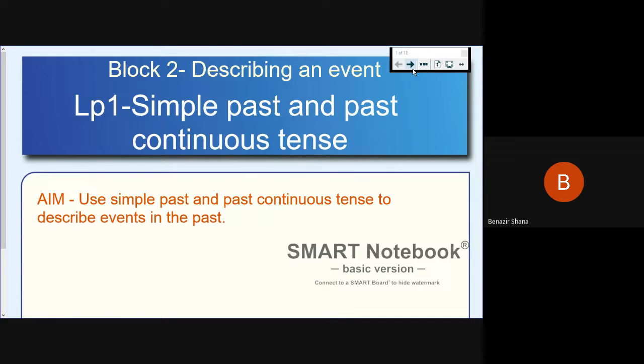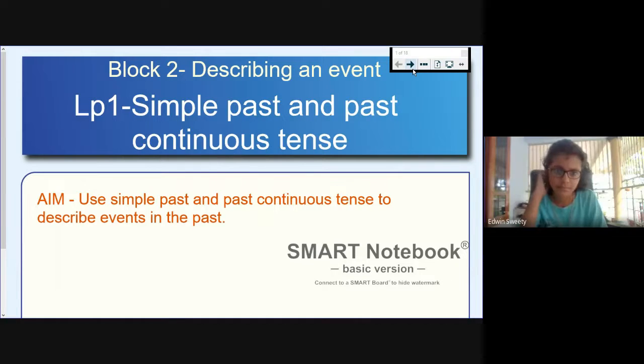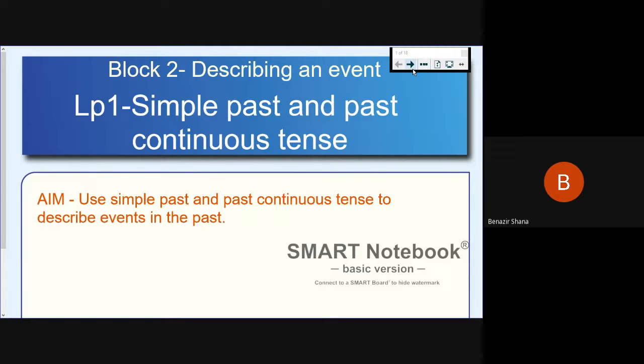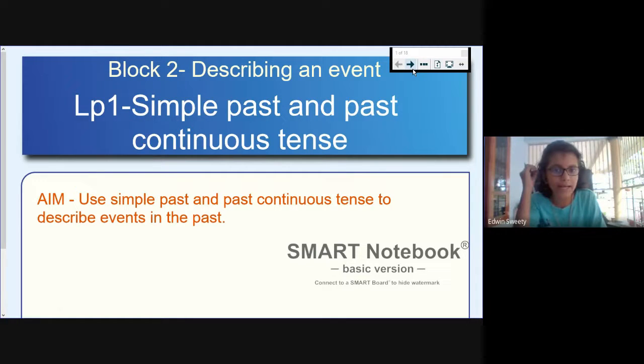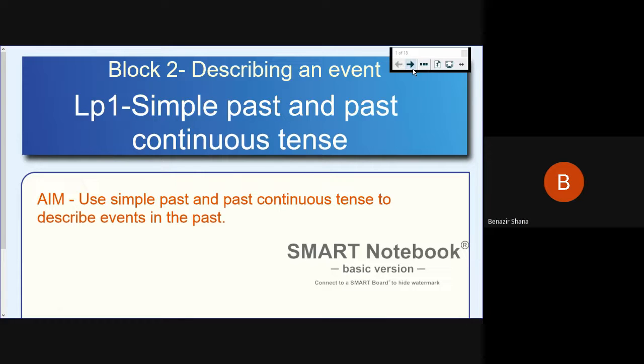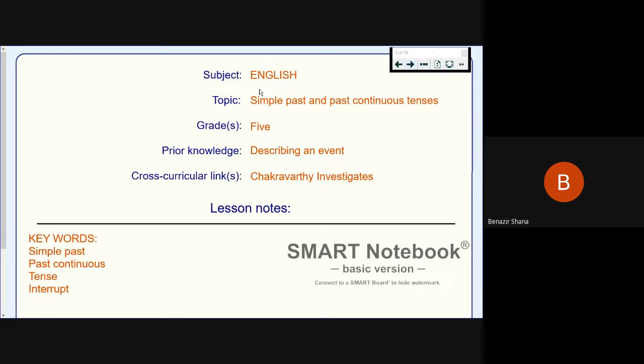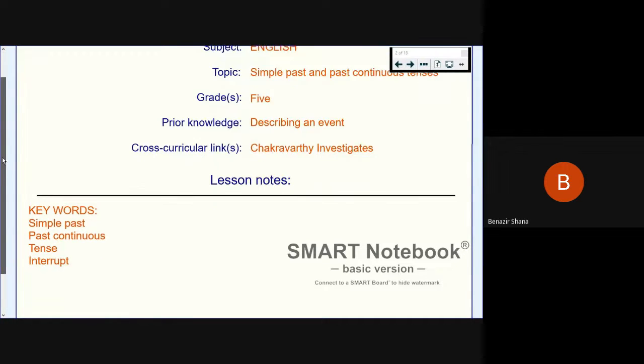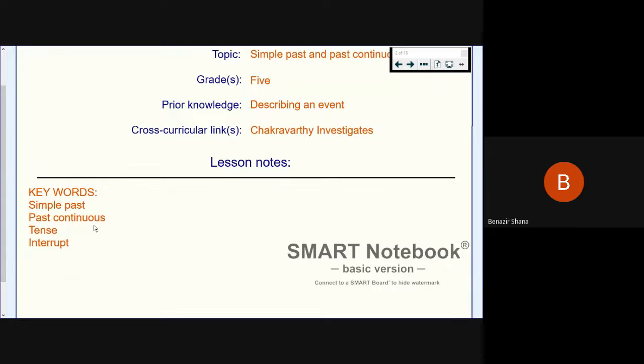Okay, Edwin, sweetie, can you understand? Did you understand what we are going to do today? Yes, ma'am. Okay, what are the two tenses we come across today? Simple past and past continuous tense. Okay, so now everyone note down the keywords: simple past, past continuous, tense, interrupt.